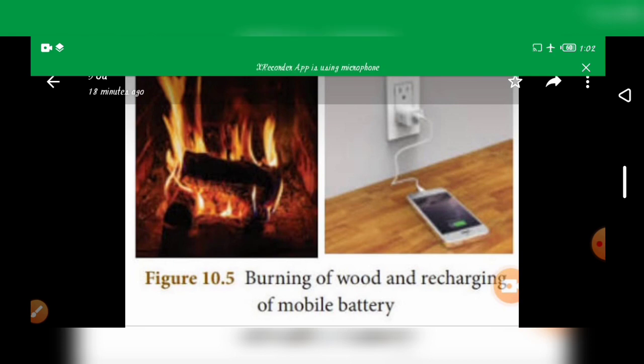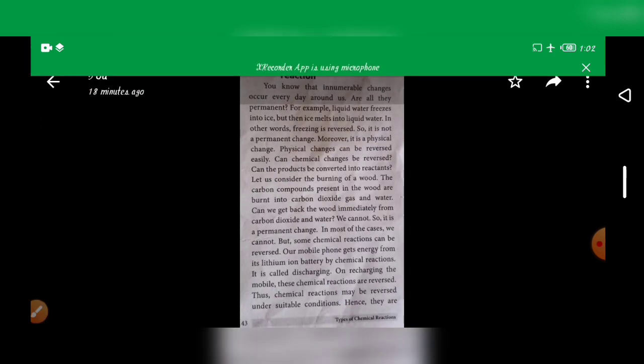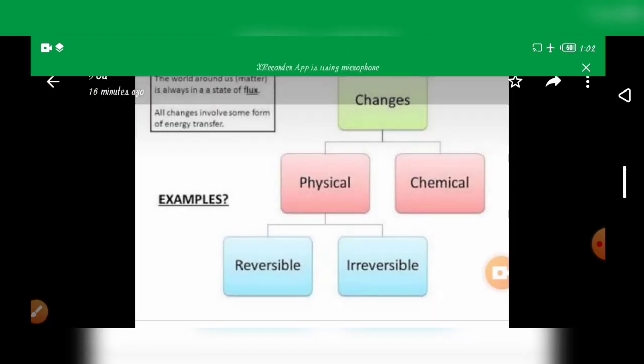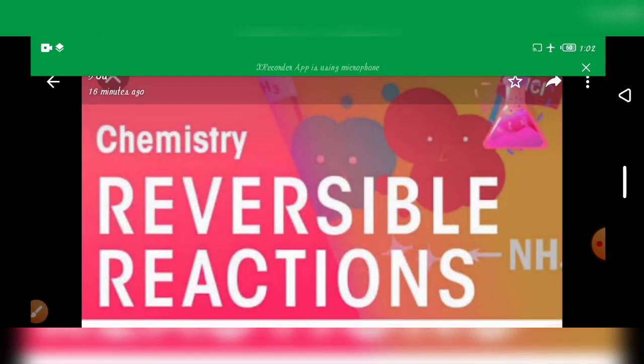So reactions are classified into two types. One is reversible and another one is irreversible reaction. First we go to reversible reactions. What is a reversible reaction? A reversible reaction is a reaction that can be reversed. That is, the product can be converted back into the reactants. A reversible reaction is represented by a double arrow mark.